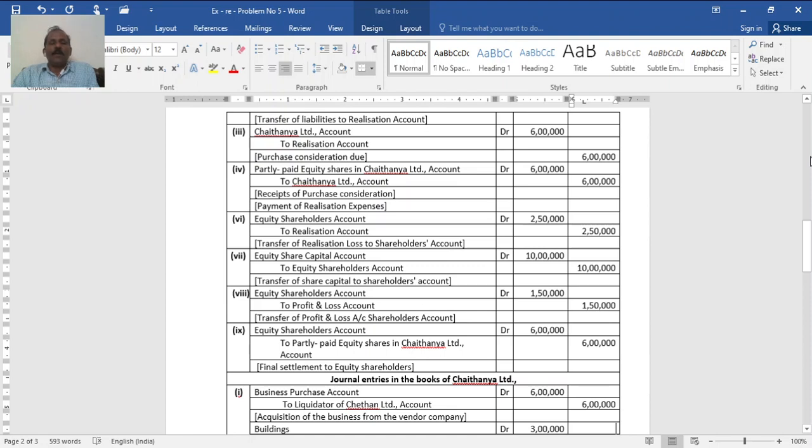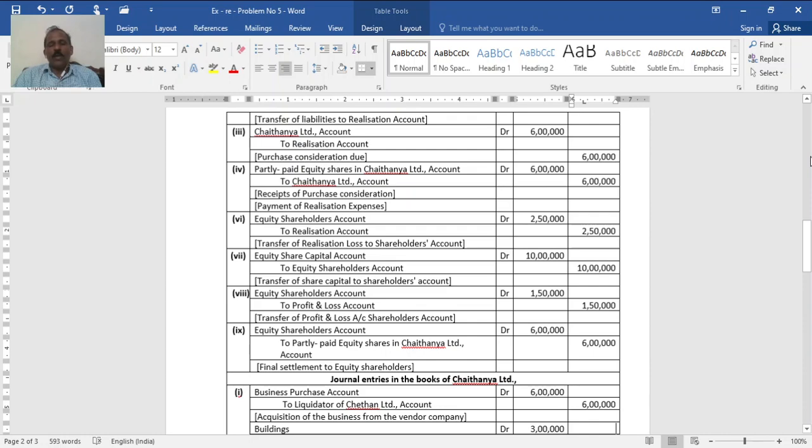Then the next entry to transfer the profit and loss account. On the asset side it has a debit balance, so to close it you give credit to profit and loss account and debit to equity shareholders account 1,50,000. Then when you prepare equity shareholders account, you show credit 10 lakh, debit 1,50,000 profit and loss account and 2,50,000 realization loss. So 10 minus 4, 6 lakh due, 6 lakh final settlement in the form of partly paid shares.